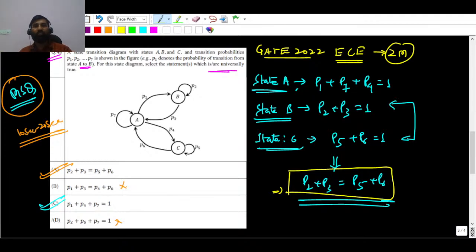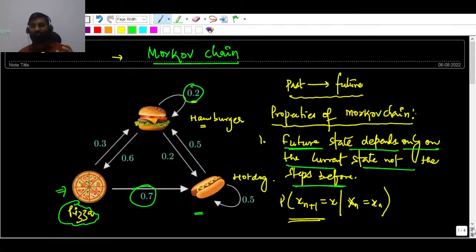Yes, we study state diagrams there, but in digital circuits I did not find any discussion of probability along with the state diagram. But here you are trying to predict the future based on the current state, so Markov chain plays an important role. I hope you understand the application, from past to future, if you want to predict.